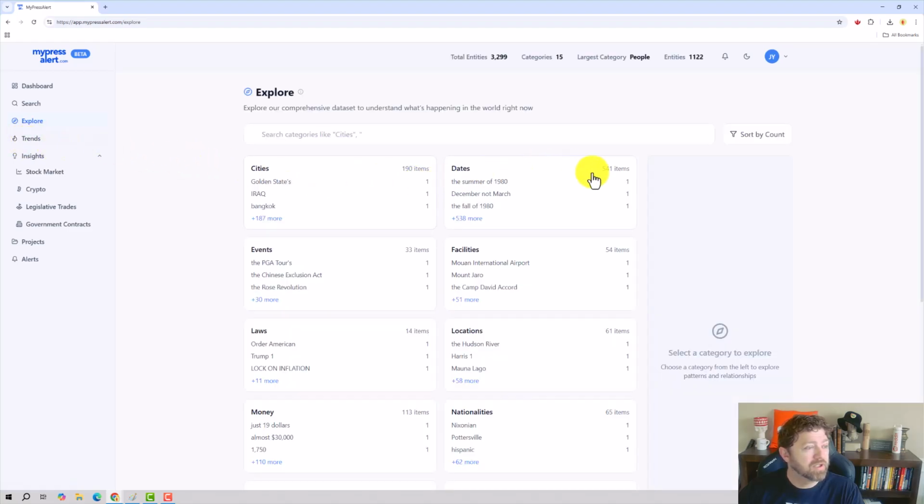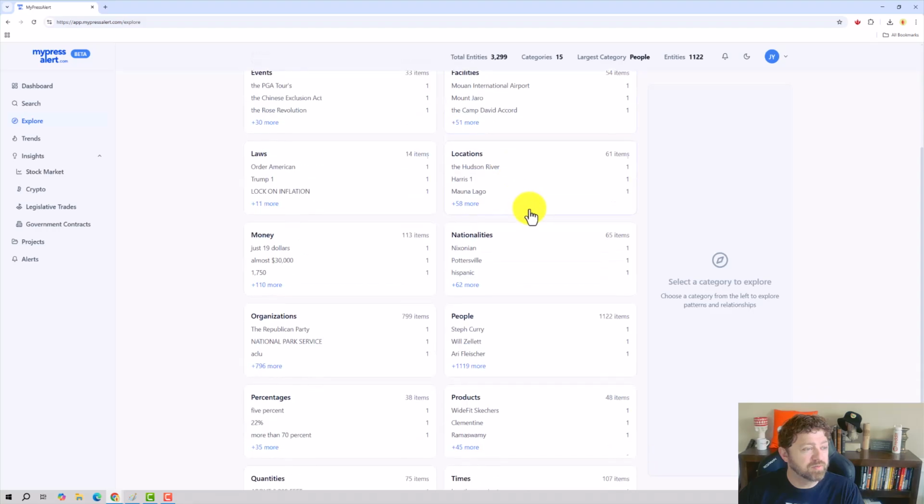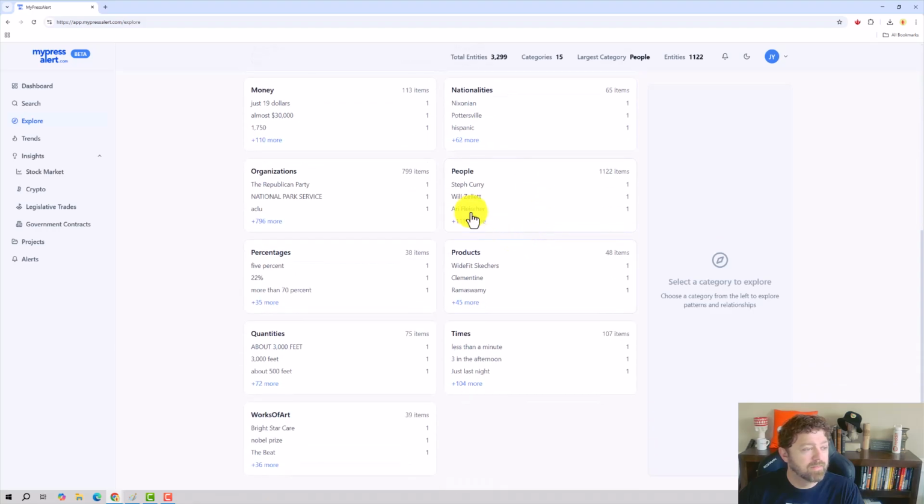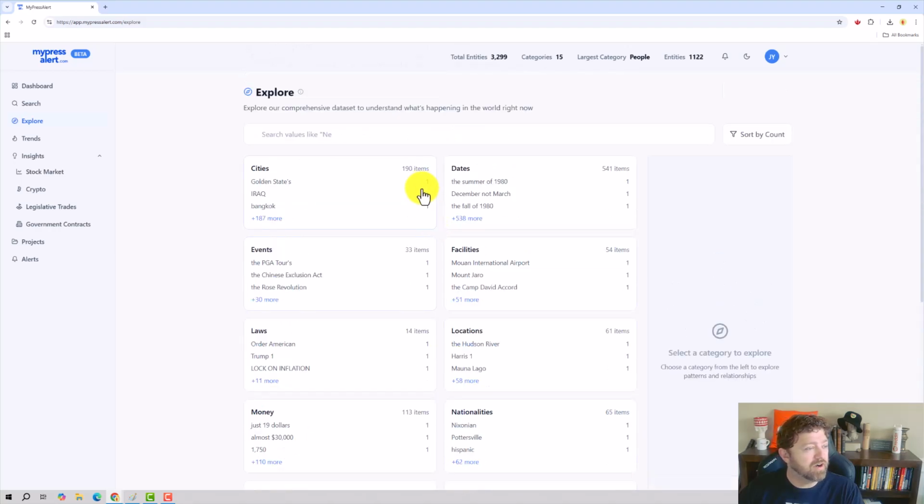Okay, well, we can go and explore some trends here. This is pretty cool. Steph Curry is trending. I have no idea why. The Republican Party is trending. I wonder what the number mentioned off to the side means. Is that how many items mentioned them?